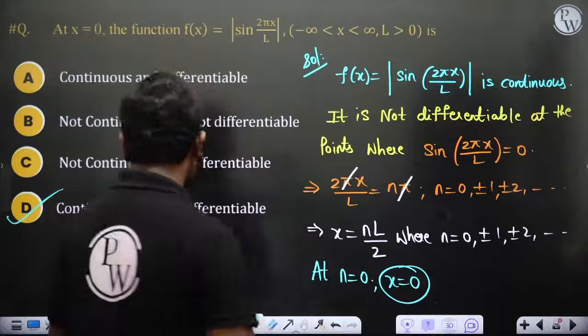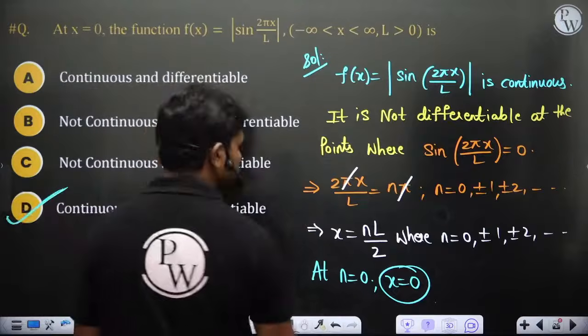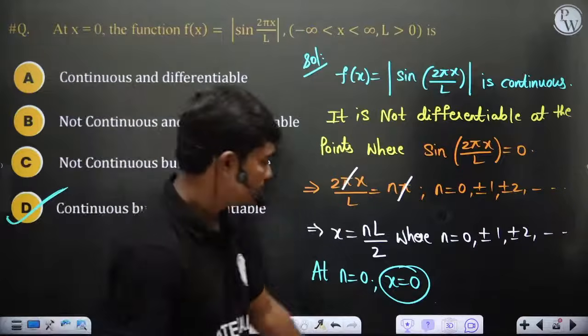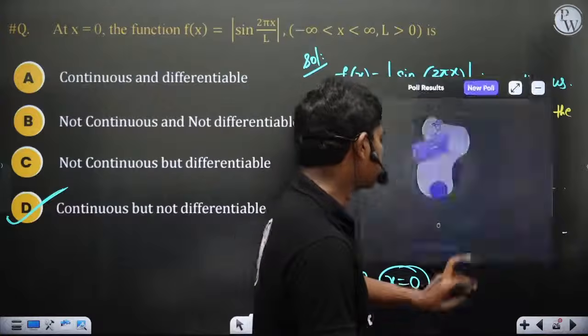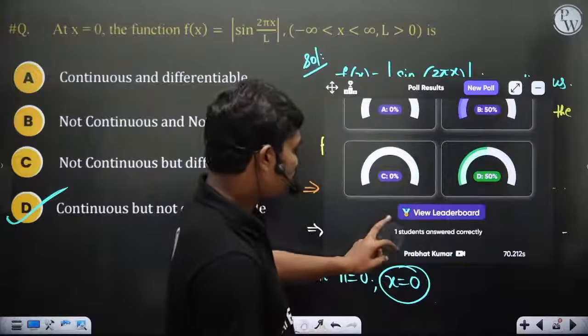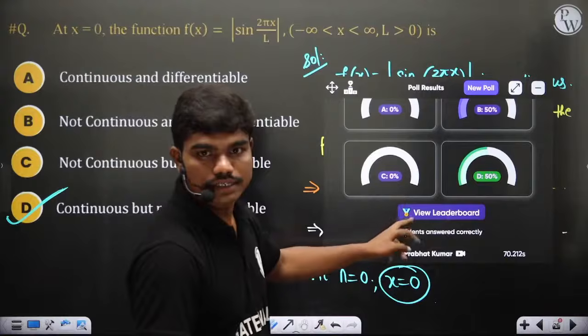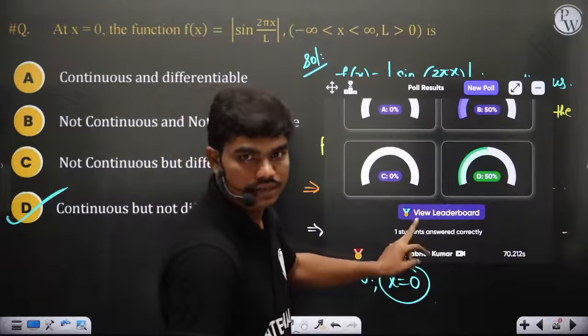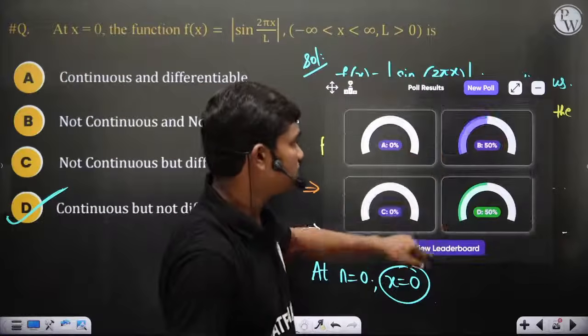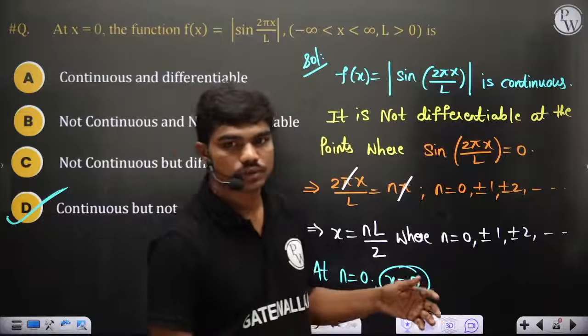Clear? So option A is the correct answer. Got it? So yeah, D would be reasonably the correct answer. Let's see, 50% of you. Prabhat has answered it on time and correctly, I think. Yeah, Prabhat has typed D. Yeah, Ashwini, you have typed maybe after the time, so that's why you don't have it.